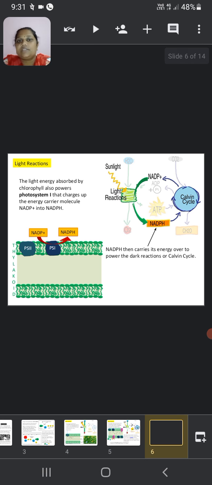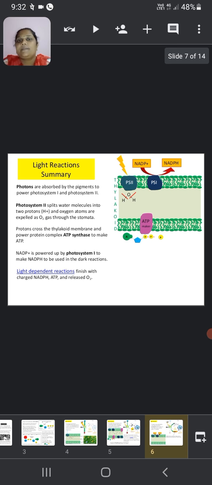Light reaction energy absorbed by chlorophyll also powers photosystem first, which charges up the energy carrier molecules. That is, NADP is converted into NADPH. NADPH then carries its energy over to power the dark reaction, or Calvin cycle.